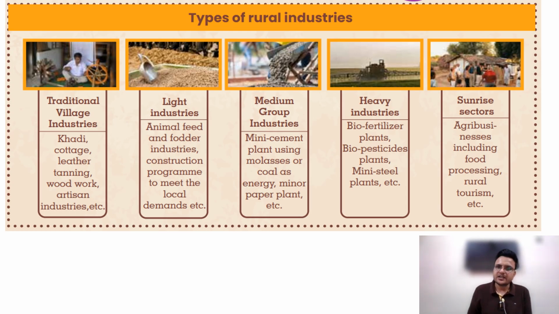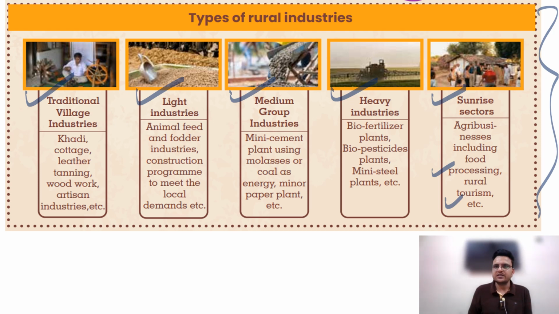Then what types of industry do we have? Like we have traditional village industry, light industry, medium scale industry, heavy industry, and sunrise industry. Like we have food processing industry, tourism, heavy industry, biofertilizer plant, biopesticide plant, mini steel plant.